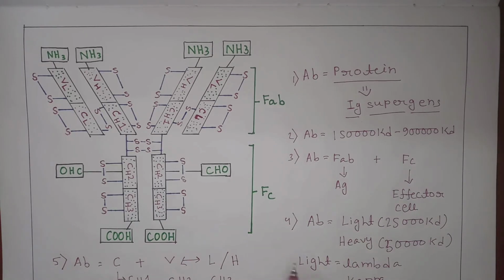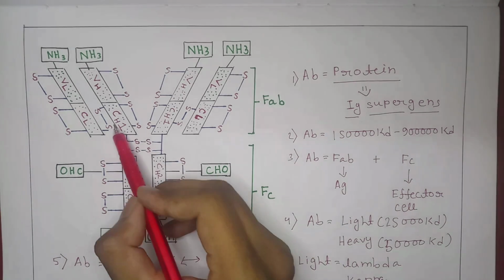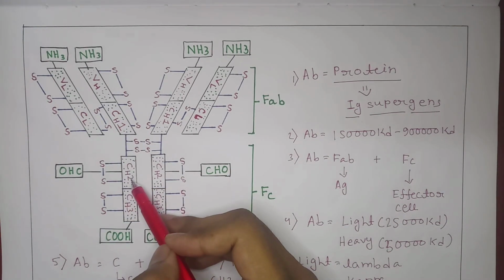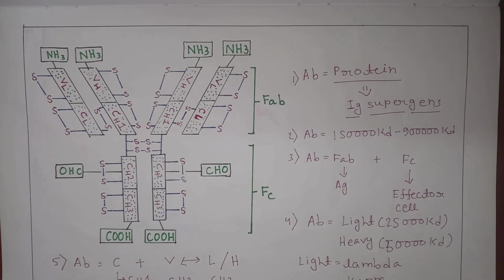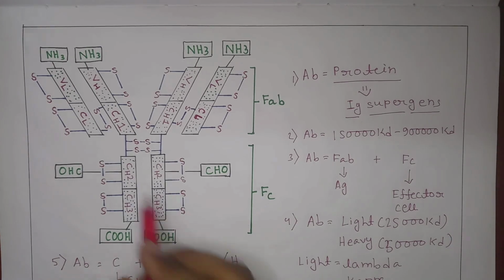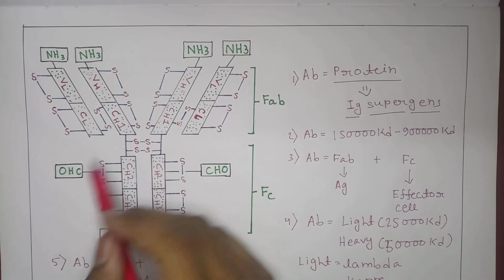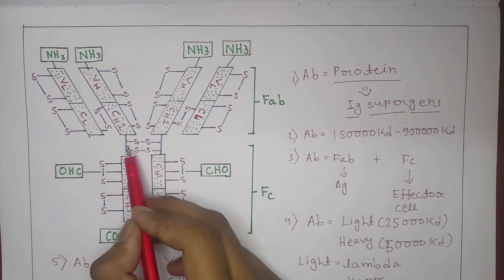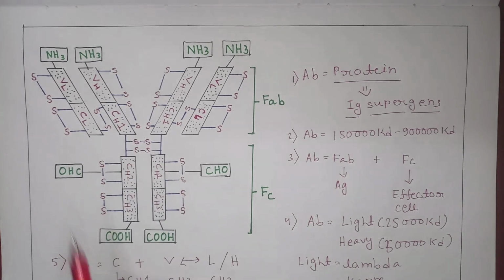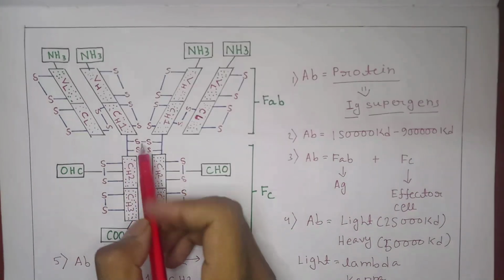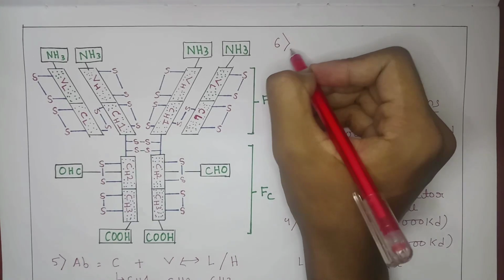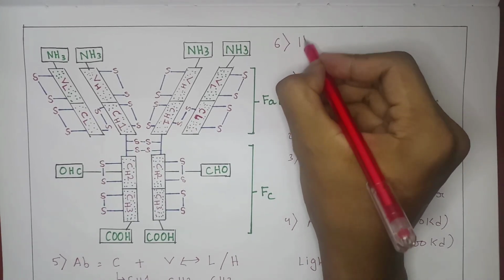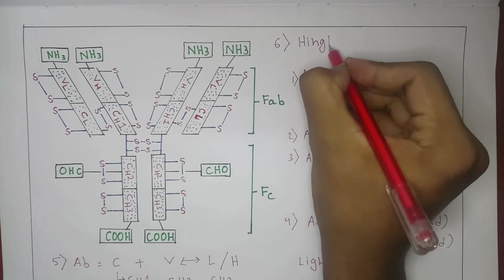Okay, so now we will be talking about the Hinge region. Actually, in between these two domains, this CH1 and this CH2, some cysteine and some proline residues are present. This region is called the Hinge region. That means we will be talking about our sixth point of view, that is the Hinge region.